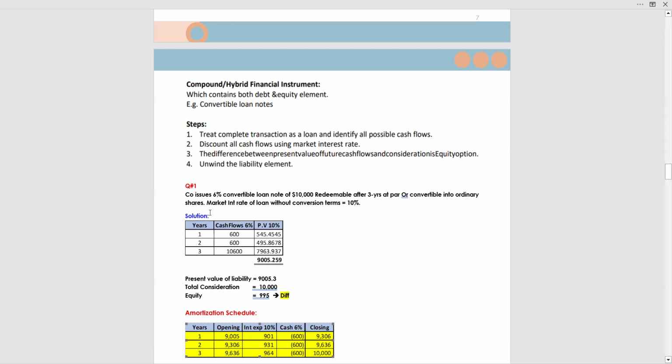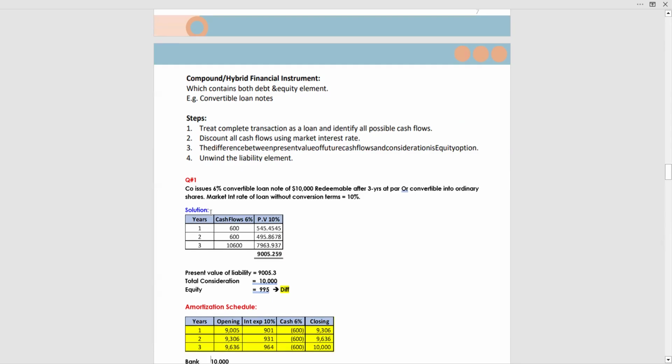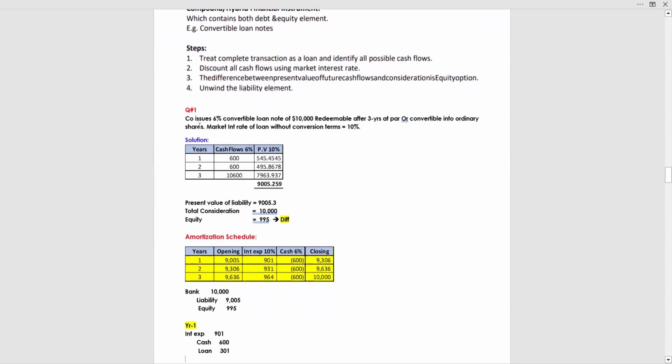Unwind the liability element. Let's solve one question on this for your better clarity. Company A issues a 6% convertible loan note of 10,000 redeemable after 3 years at par, or convertible into ordinary shares. The market interest rate of the loan without conversion terms is 10%. Year 1, 2, 3 cash flows at the coupon rate of 6% are 600, 600, and in the end, principal plus interest cash flow, so it's 10,600.